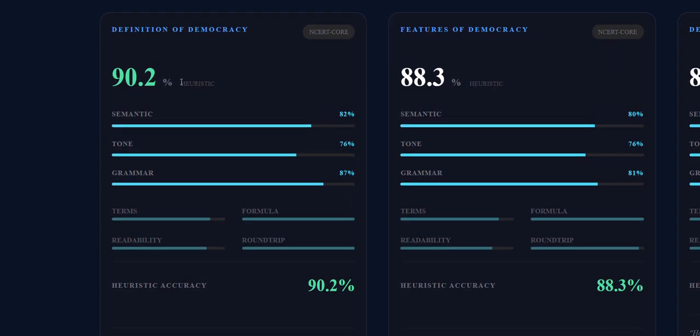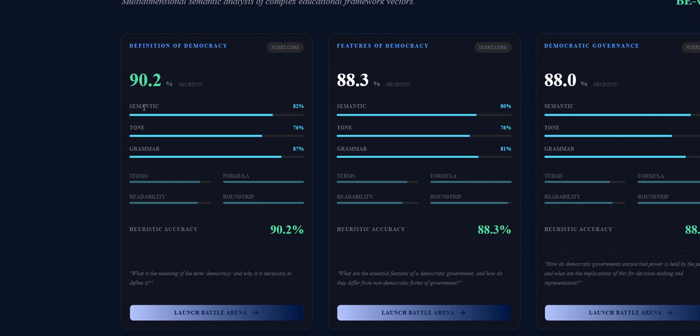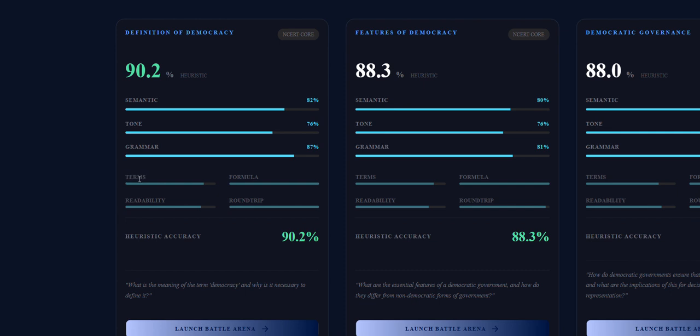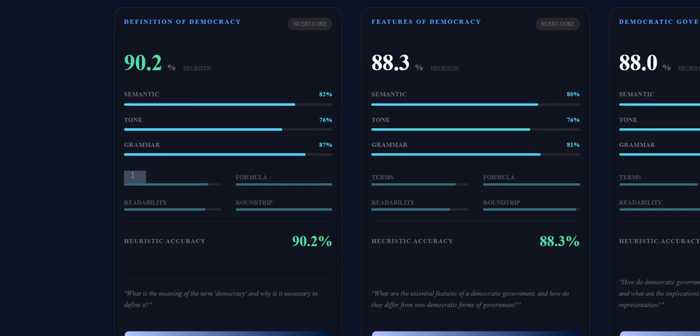We have rated 90.2% heuristic, and these are the basic benchmarks which we are considering while rating a model: how well it preserves the semantic meaning, how well it preserves the tone of the Indic language, how well the grammar is preserved, and the terms, which talks about the scientific and mathematical terms, how well they are translated, and formulas, if they are translated correctly or not.